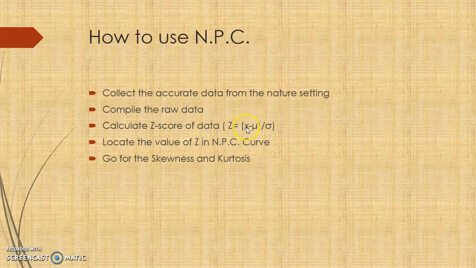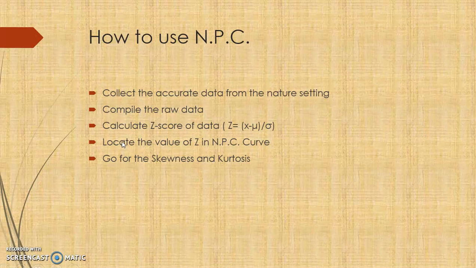Z is equal to x minus mu divided by sigma. X here is the value or the data you have collected. Mu is the mean of the sample, and sigma is the standard deviation of the population. Then next, locate the Z value in the NPC curve. Suppose you get +2, +1, -2, whatever you get. Now you need to check that particular Z value with the help of the normal probability curve, then go for the skewness and kurtosis.